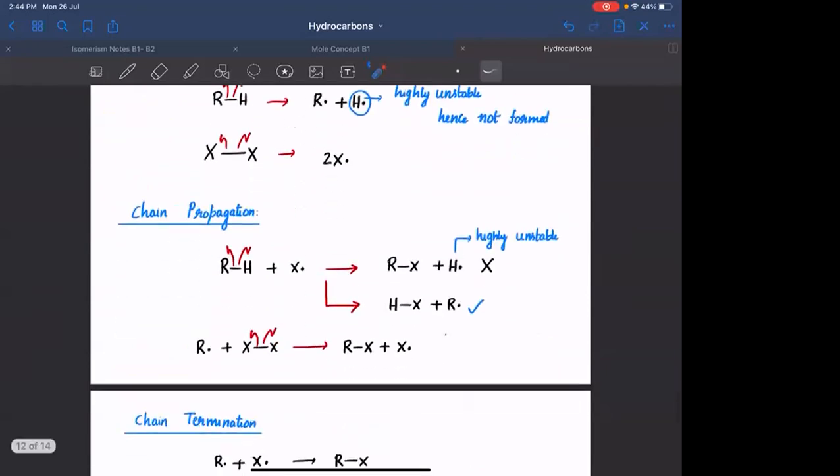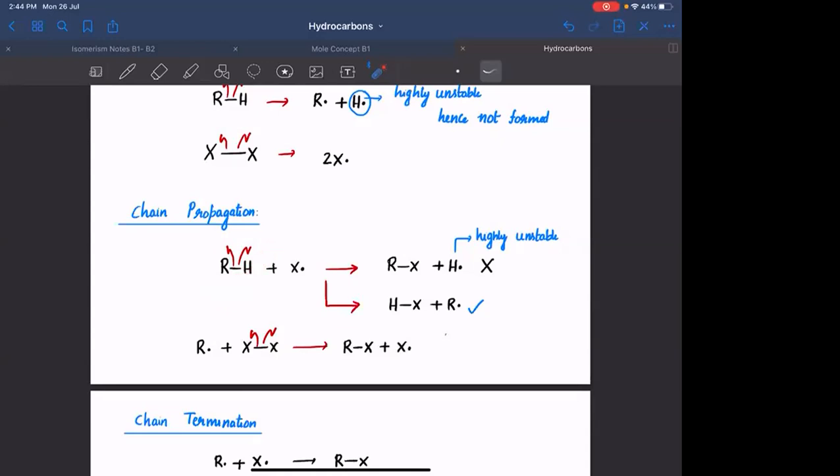So ये जो X free radical एक आया है room के अंदर, एक half के अंदर, it will be reacting with alkane to form R free radical. That particular R free radical will react with X2 present in the room to form RX and X free radical. फिर से X free radical generate हुआ. So that will react again with another molecule of RH,